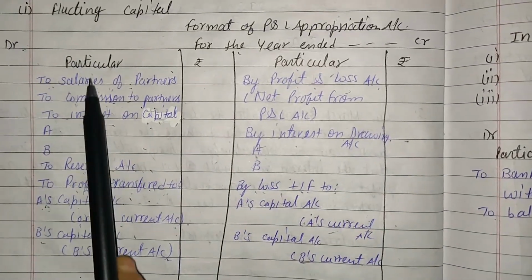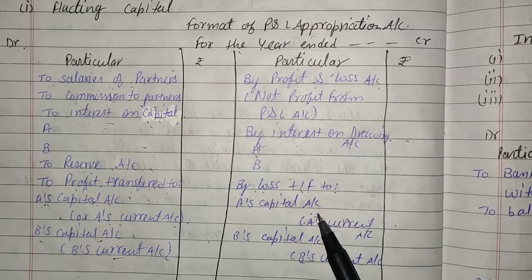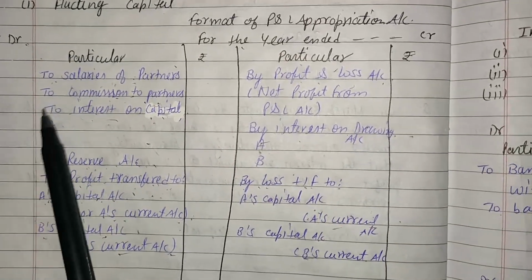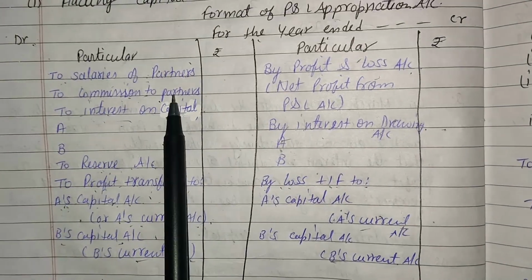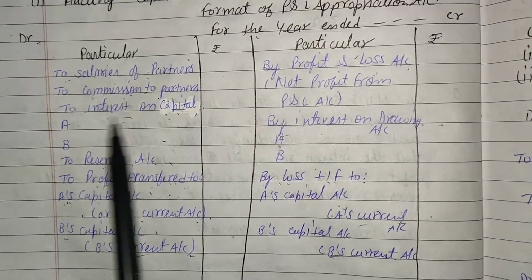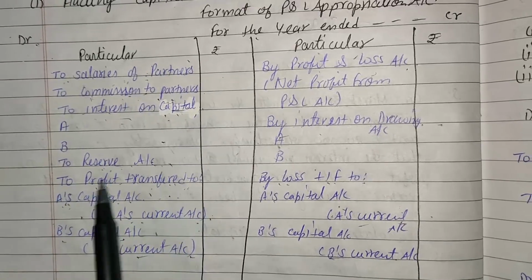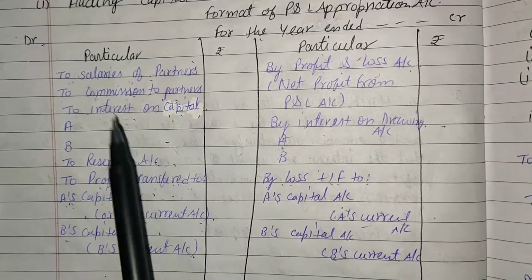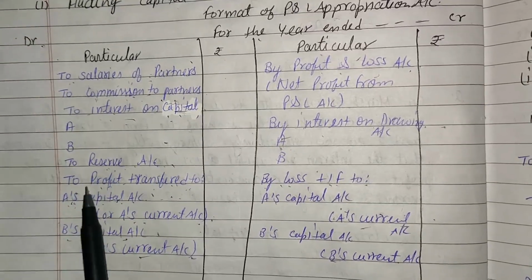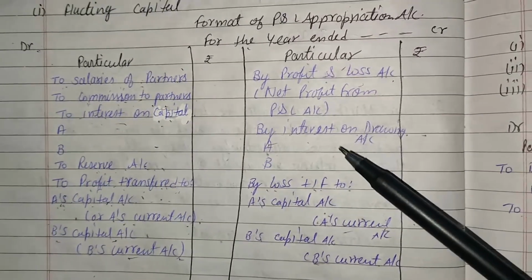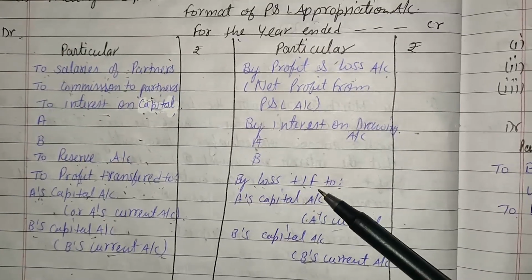In the debit side, four items are important, and in the credit side, two items are important. The four items are salaries of the partners, commission of the partners, interest on capital of the partners, and profit. So the four topics are salary, commission, interest on capital, and profit. Here the two important topics are interest on drawings and loss.